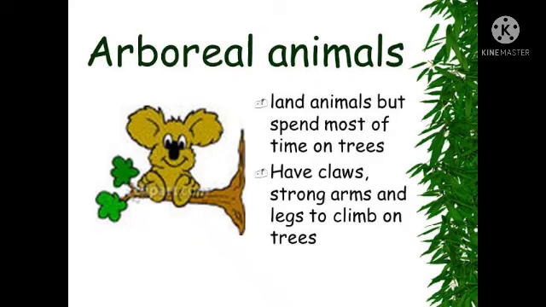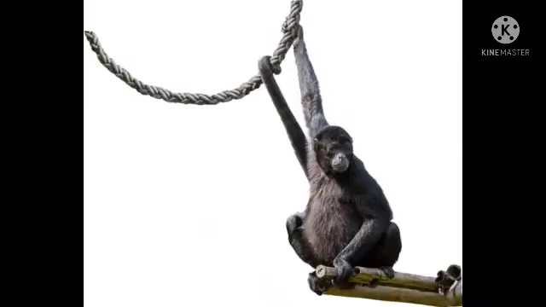Okay, children. Now we know very well the arboreal animals have strong limbs. That means legs and arms to move from one branch to another. They have a tail for balancing and gripping, not only the limbs. At the same time, the tail is also used for grabbing things and keeping balance on top of the branches.